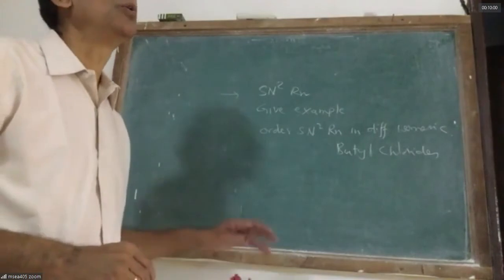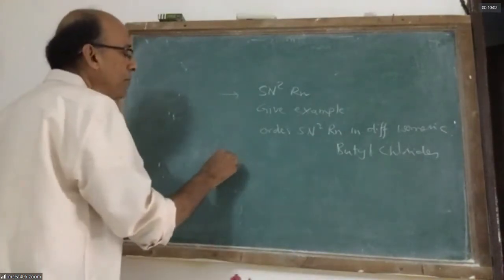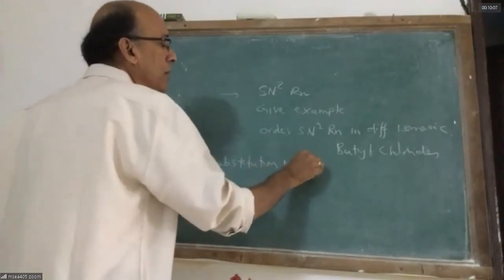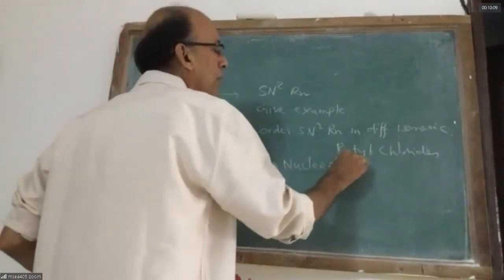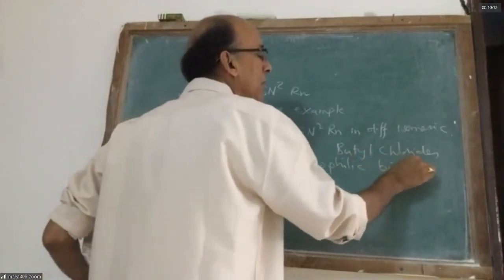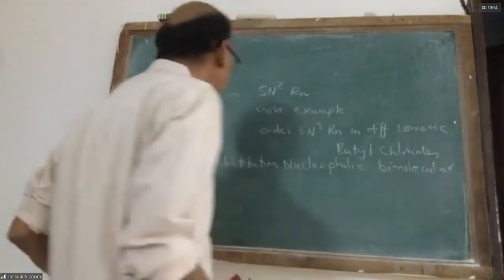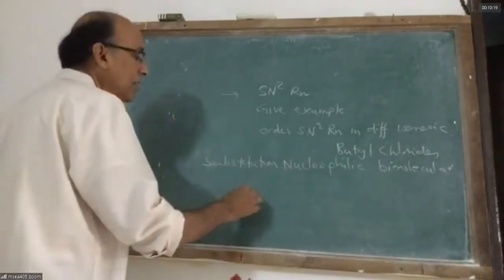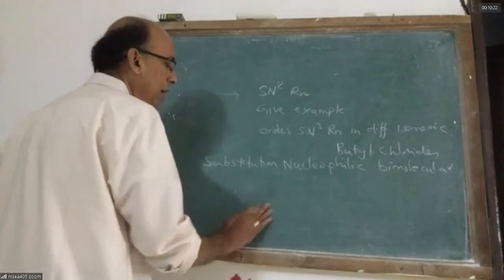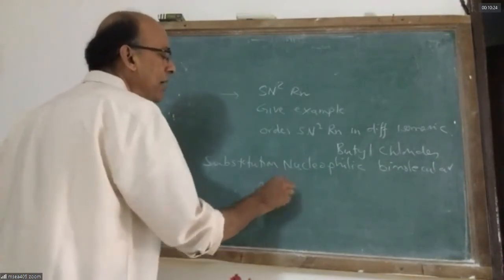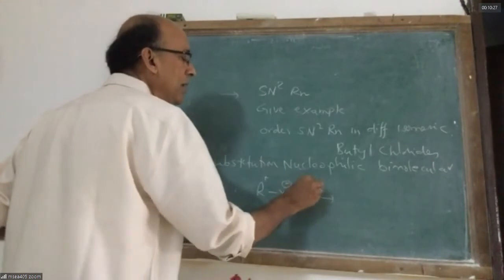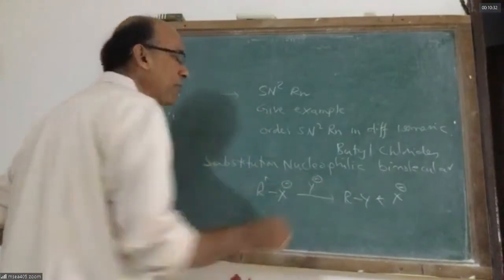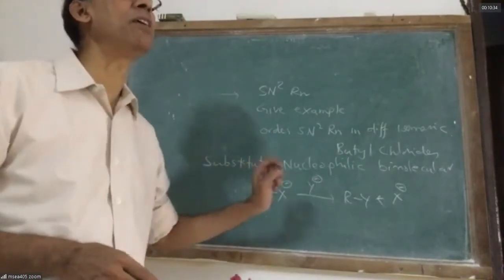What is SN2 reaction? Substitution, nucleophilic, bimolecular. SN2 means substitution, nucleophilic, bimolecular reaction. In this reaction, an X minus is replaced by a Y minus. That is, a powerful nucleophile is replacing a weaker nucleophile.